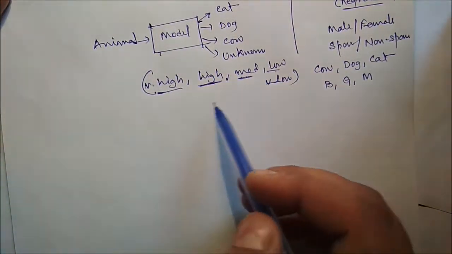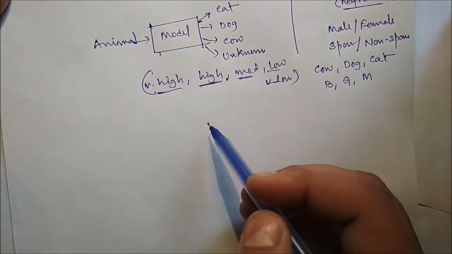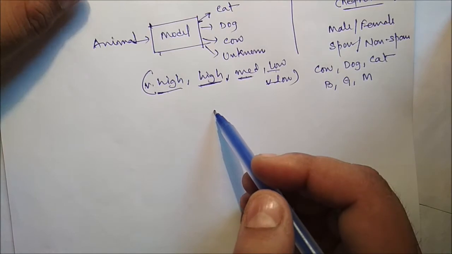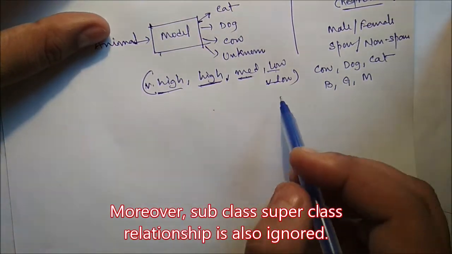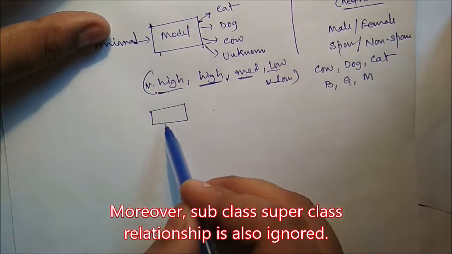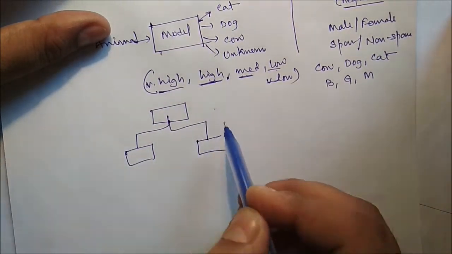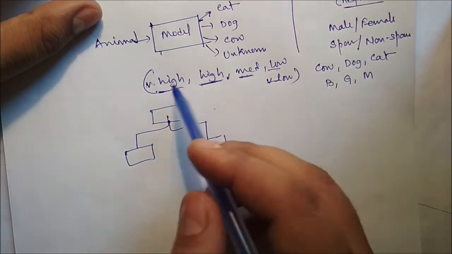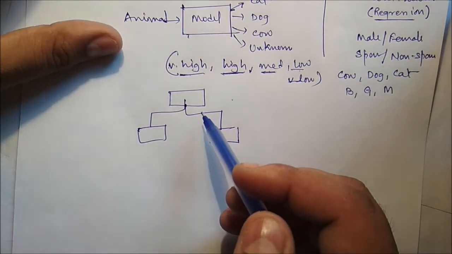Now there is a special arrangement, so the classification technique ignores this particular arrangement. Moreover, subclass and superclass relationships are also ignored. Say it is a superclass, and a subclass. Now if the data is like that, then the classification technique is also not good for such type of data.